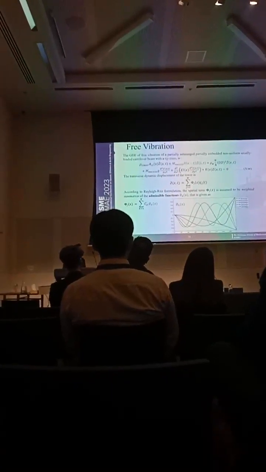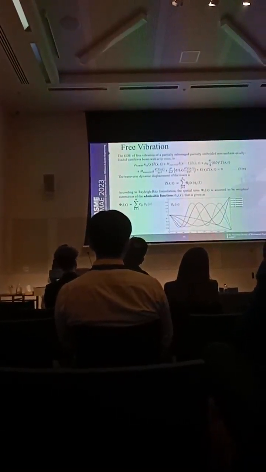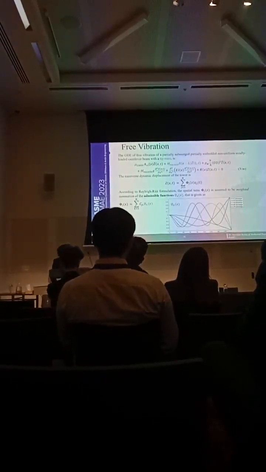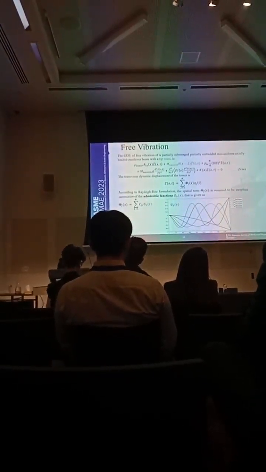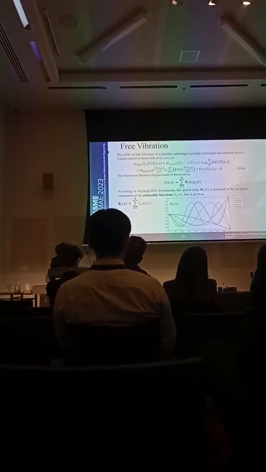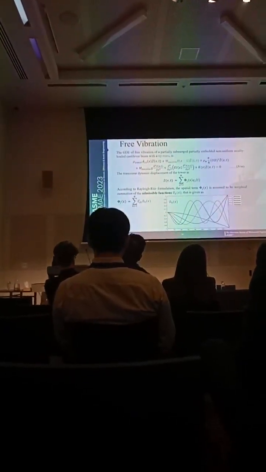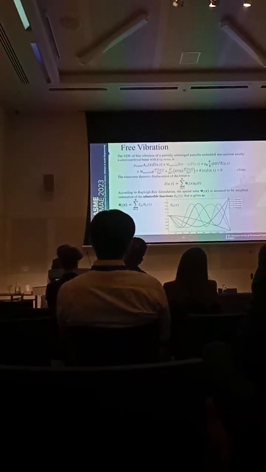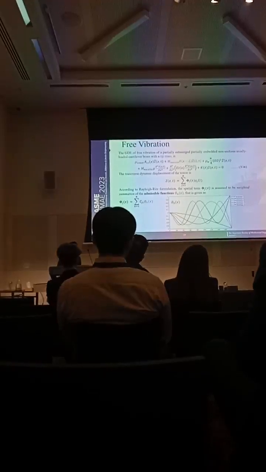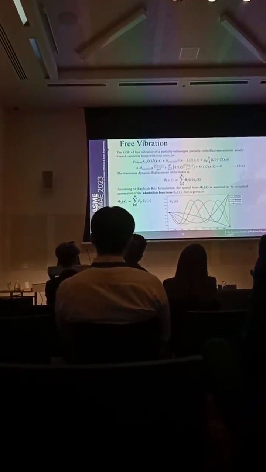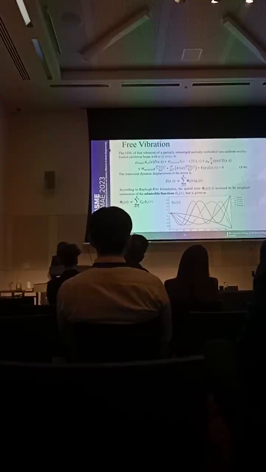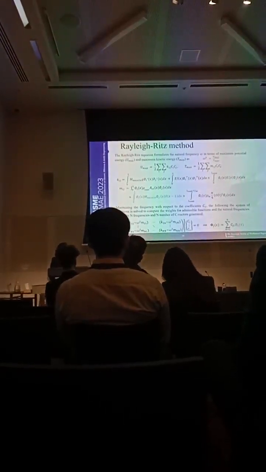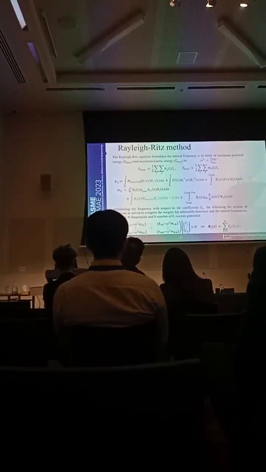The transverse displacement of the tower is assumed to be a summation of the product of mode shape and its corresponding principal coordinate. We have used the Rayleigh-Ritz formulation, according to which the mode shape is defined as a weighted summation of admissible functions. In this case, the admissible function is assumed to be the closed form solution of free vibration of cantilever beams. Now we have used the Rayleigh-Ritz method to find the frequencies of free vibration.